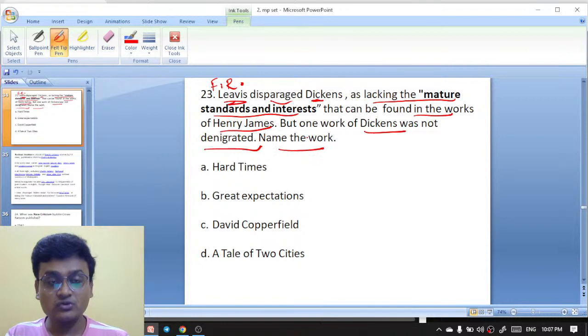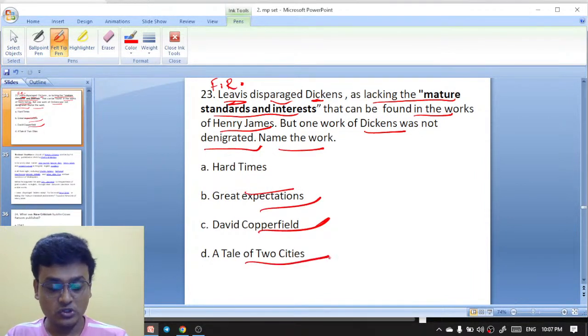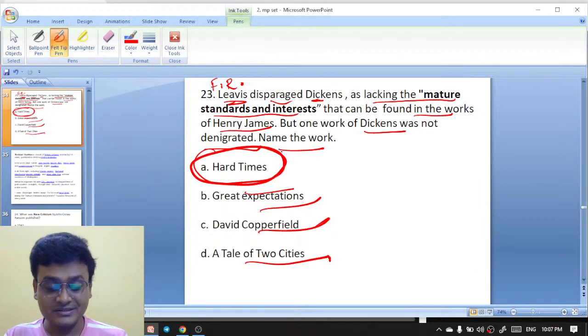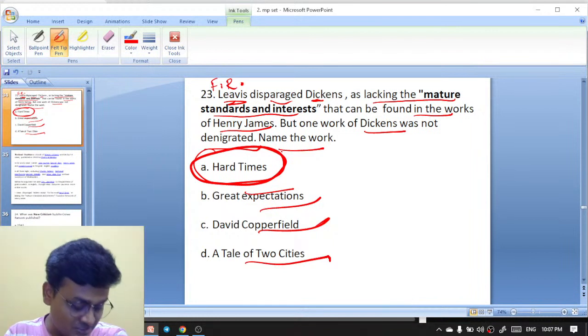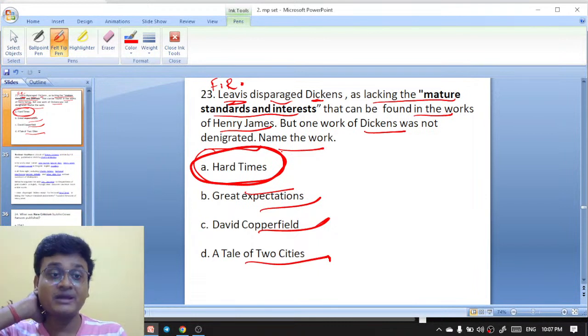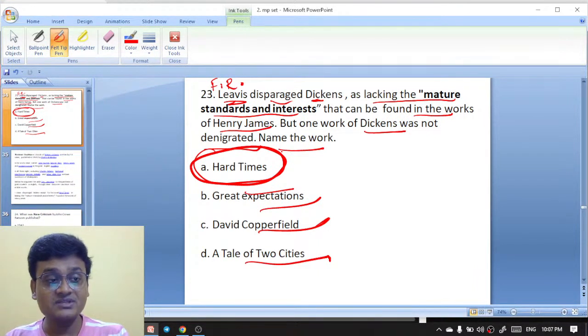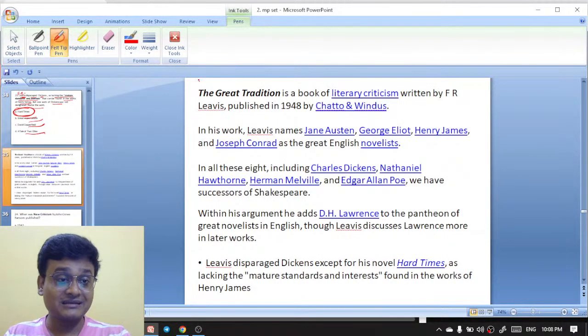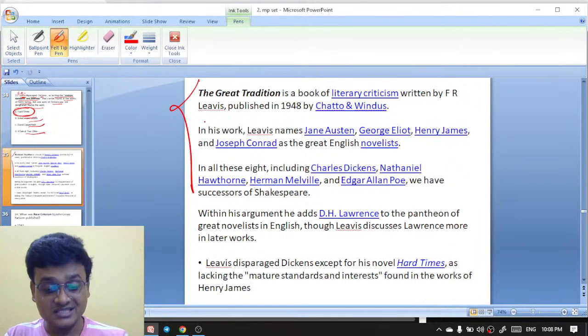Name the work. Which work of Dickens was not criticized by F.R. Leavis? Hard Times, Great Expectations, David Copperfield, A Tale of Two Cities. It was Hard Times. F.R. Leavis had actually praised Hard Times, whereas all the other novels of Dickens were criticized by F.R. Leavis. So Hard Times is the right answer. And this is the work, The Great Tradition, where he has given these concepts and talked about Dickens' works.